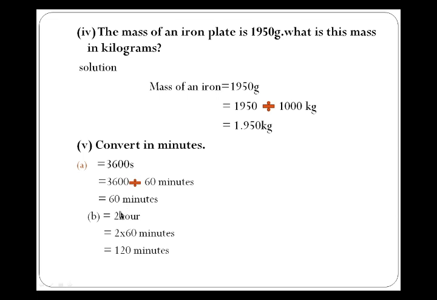The next one is 2 hour, and you have to convert this into minutes. We know that hour is a greater quantity and minute is a smaller quantity. This means that we have to multiply by some number. Which number? The relation between hours and minutes. We know that 1 hour is equal to 60 minutes. So we put 60 minutes for the hour, and after multiplication this is 120 minutes.